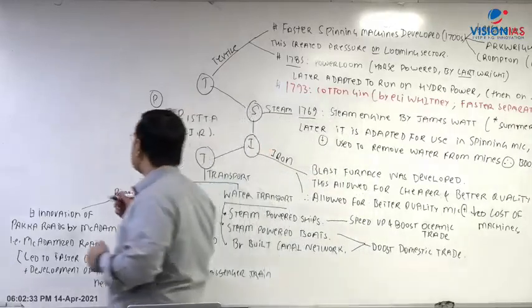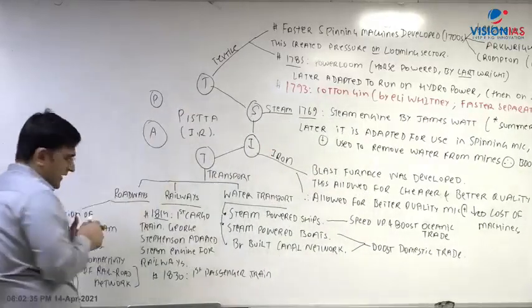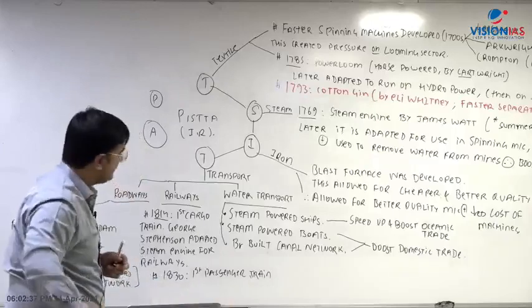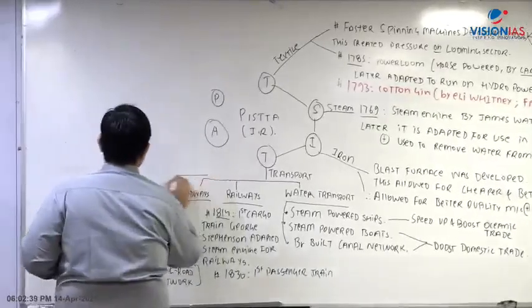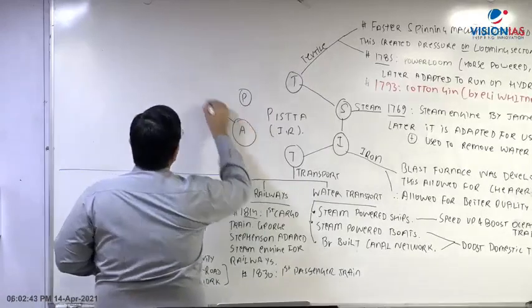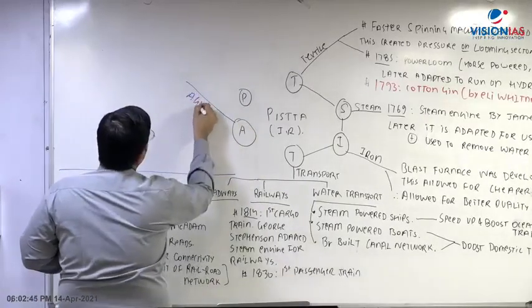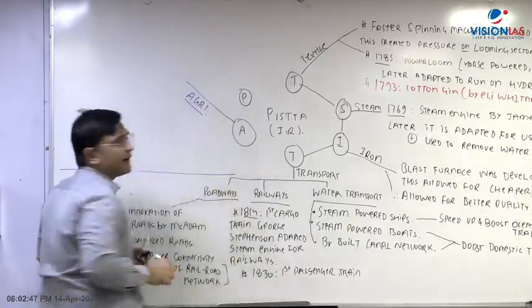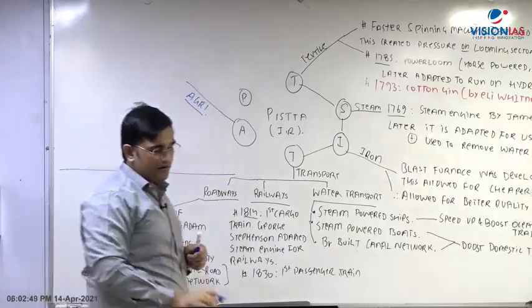So in the agriculture sector, certain changes are taking place. Let us take a brief look at them. This is your agriculture sector, right? And here, what are the things which are happening?